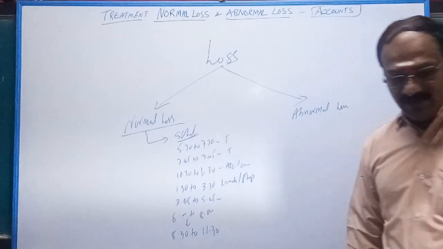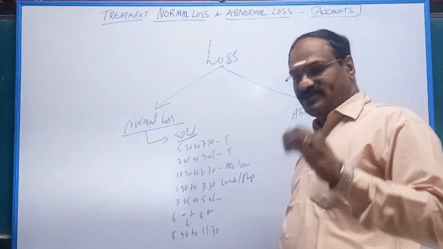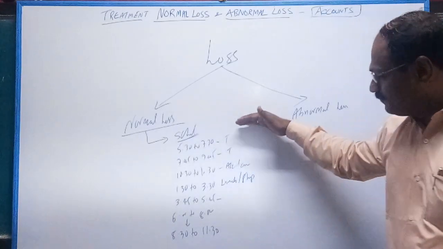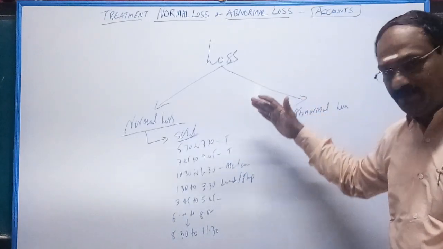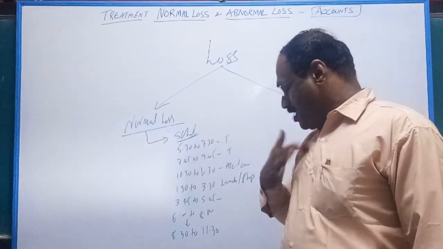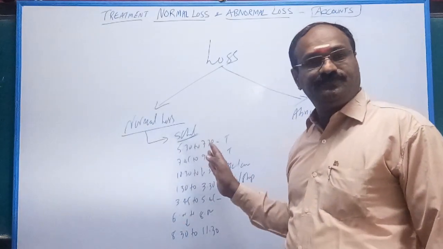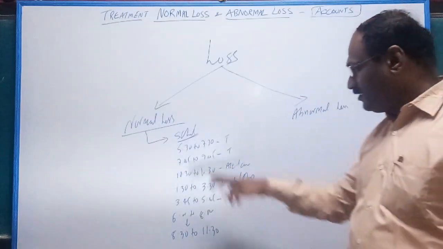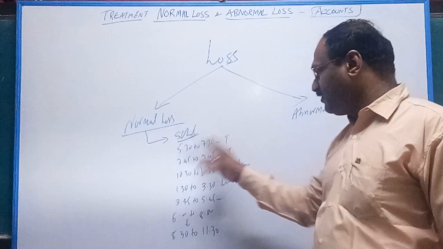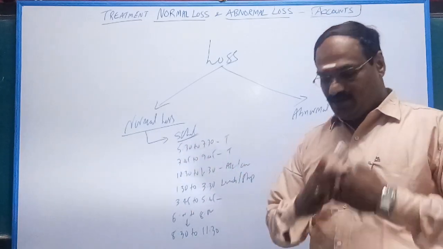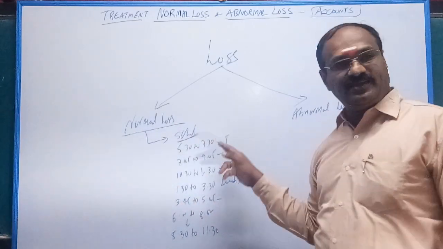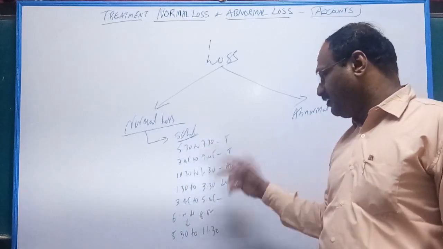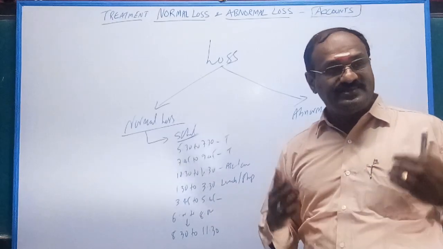I will clearly explain what is normal loss and what is abnormal loss with this example. This is your schedule, a perfect schedule prepared by yourself, but 100% no one follows the schedule. I will tell the reason. See, continuously you are unable to study. 5:30 to 7:30, 7:45 to 9:45, a stretch of 2 hours is not possible. Of course, in the morning it is possible. But for 7:45 to 9:45 or 10:30 to 1:30, definitely you need some break.